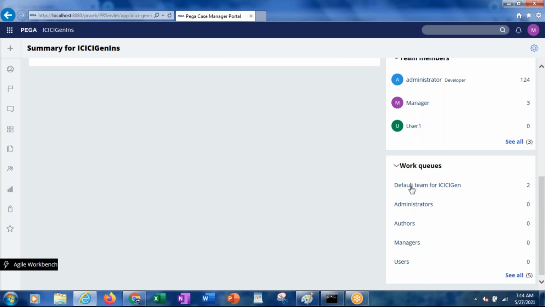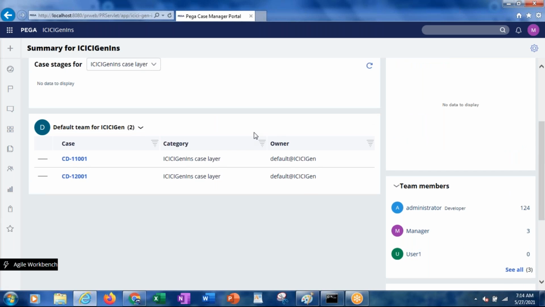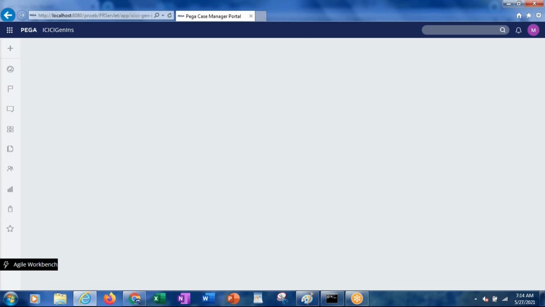So here we routed to the default team, default at ICICI Gen. If you click on that, now you can see all of them. Case stages for ICICI Gen insurance case layer, default team for ICICI Gen. Now here you can open this particular case and again you can further process the case.